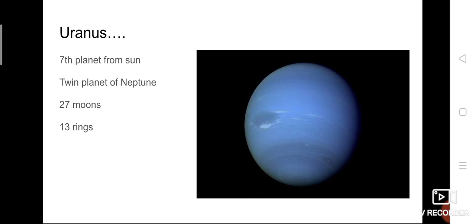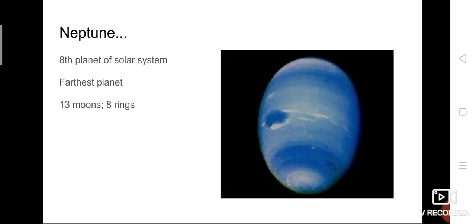Uranus and Neptune are called twin planets because they both have more or less the same mass. It has 27 moons and Uranus also contains 13 rings. So, Uranus is the twin planet of Neptune. It contains 27 moons and it also contains some rings. How many rings? 13 rings.